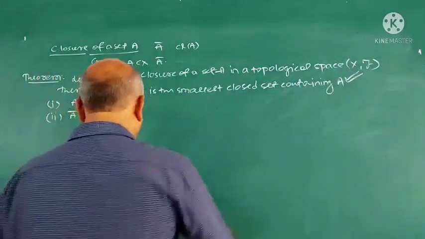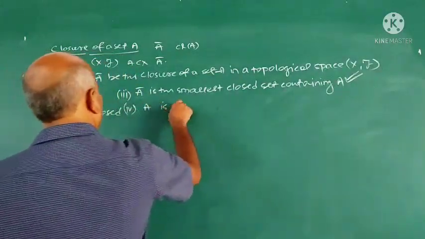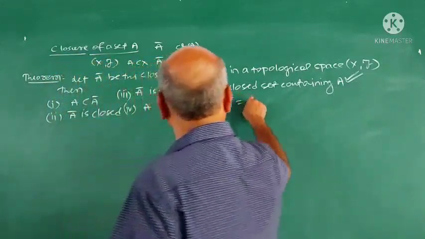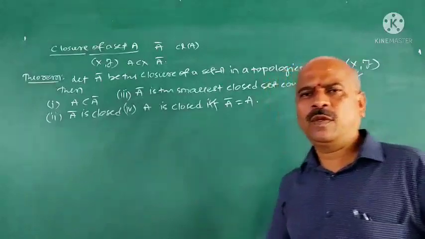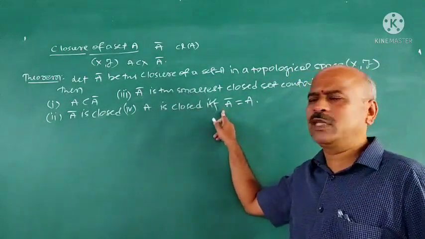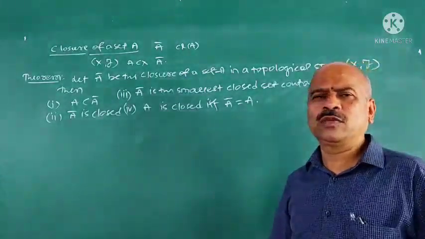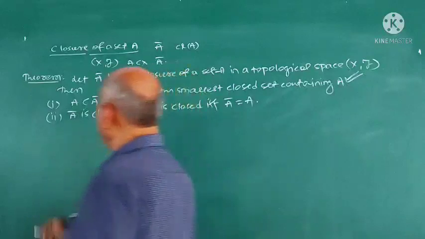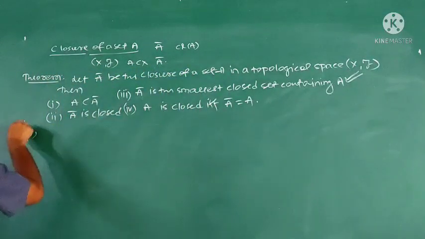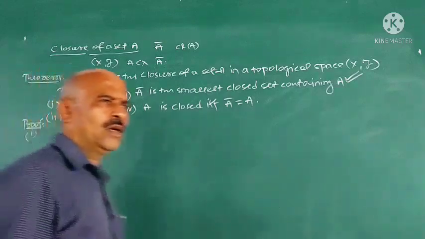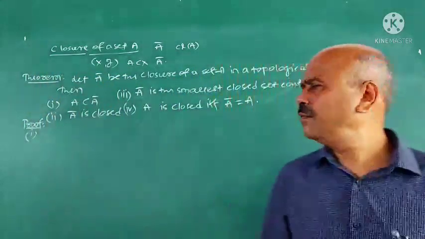Fourth one, A is closed if and only if A closure is equal to A. The converse is also true here. A is closed if and only if A closure is A. First we prove this result. I explain the proof of these results. I think all of you understand the statement here. All of you followed what is the statement?